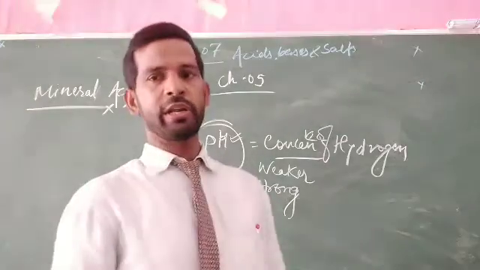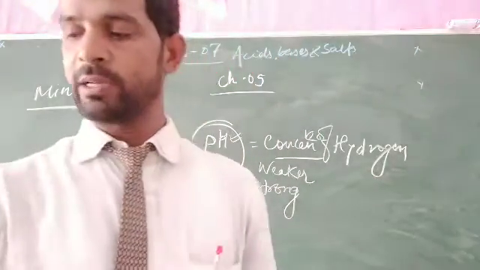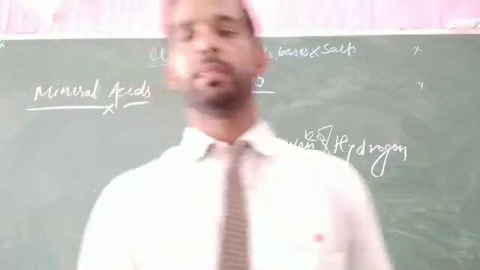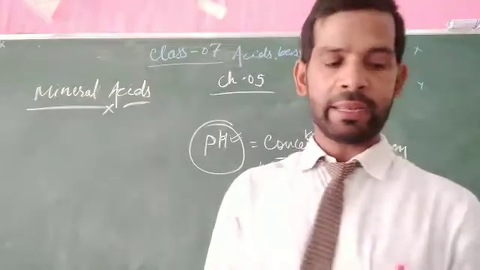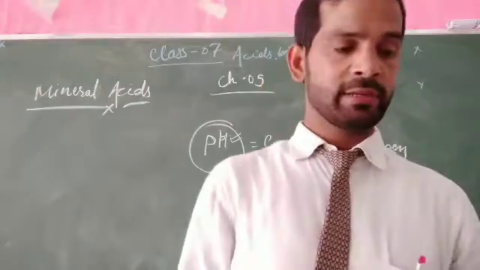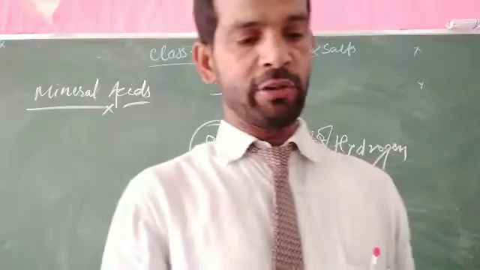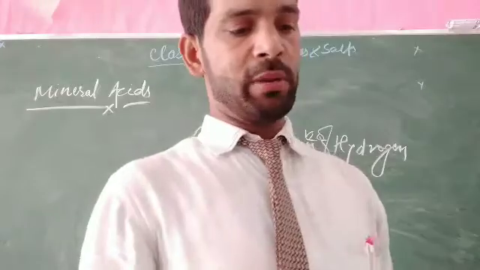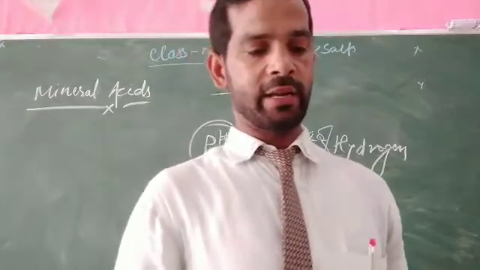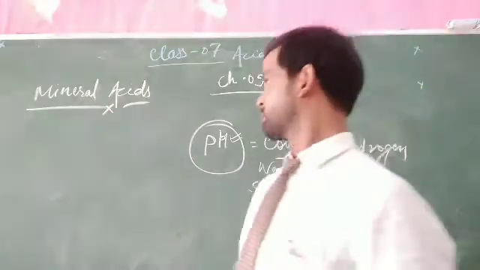So totally, it depends on the concentration of hydrogen present in a particular substance that makes it either a strong or a weak acid. The amount of hydrogen ions present in the mineral acids like nitric acid, sulfuric acid, and hydrochloric acid makes them strong acids.